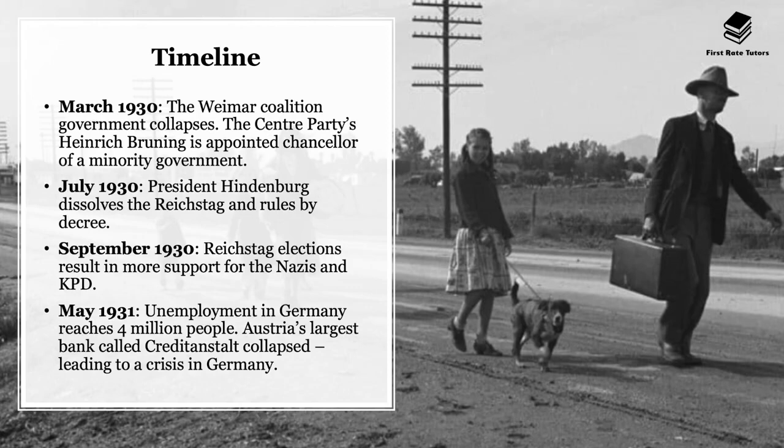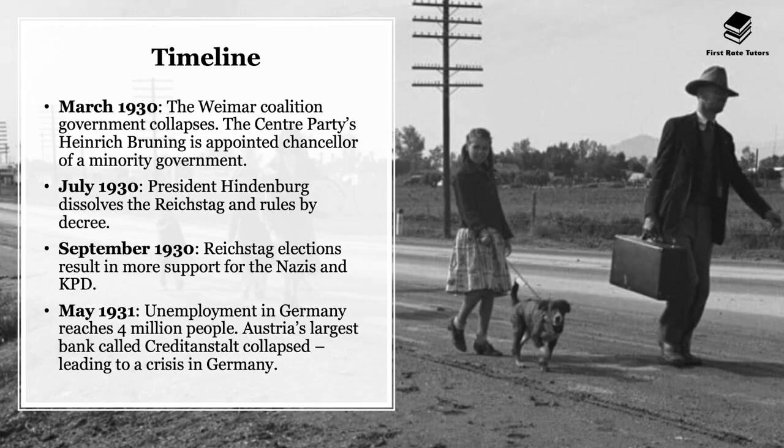And this, of course, had an impact. Now, the Centre Party's Heinrich Brüning was then appointed as Chancellor of a minority government. In other words, he led a government in which his political party had a minority in terms of seats. In July 1930, President Hindenburg then dissolved the Reichstag and ruled by decree.